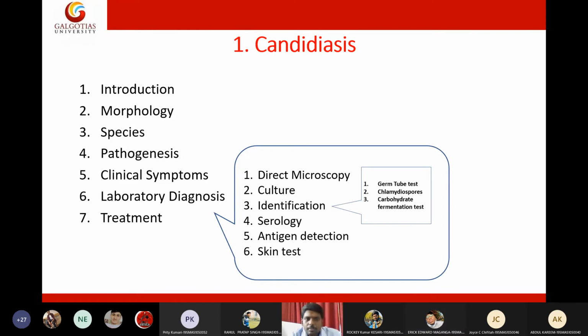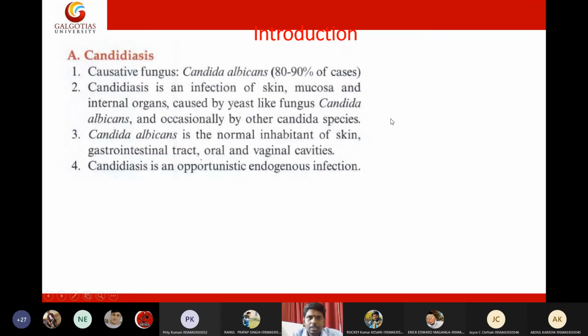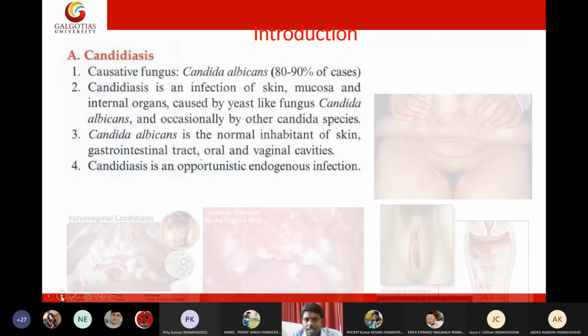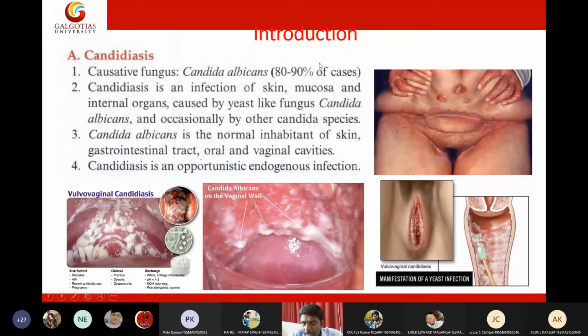So let us see this Candida infection. The causative agent is Candida albicans. In 80 to 90% of cases, candidiasis is caused by Candida albicans only.